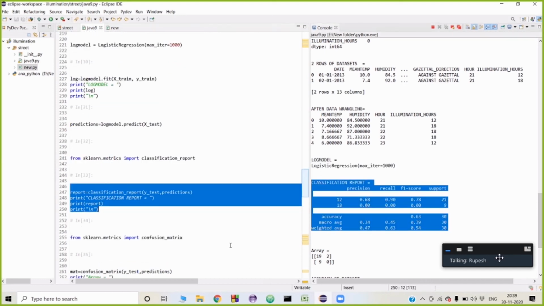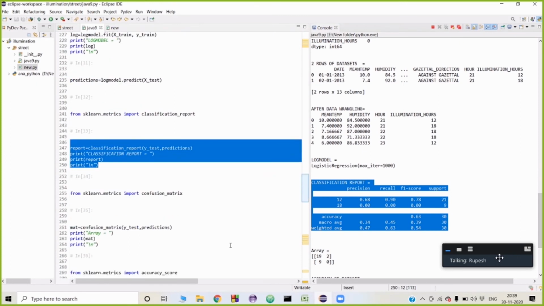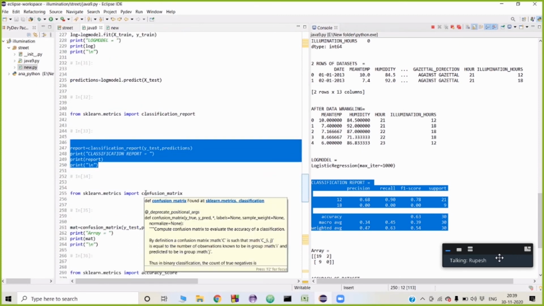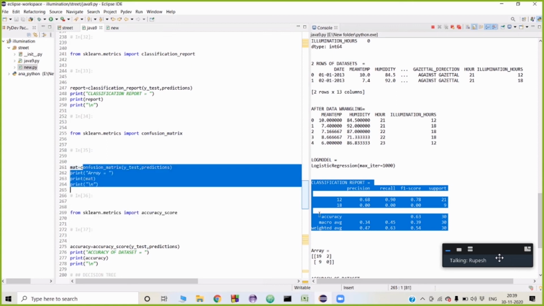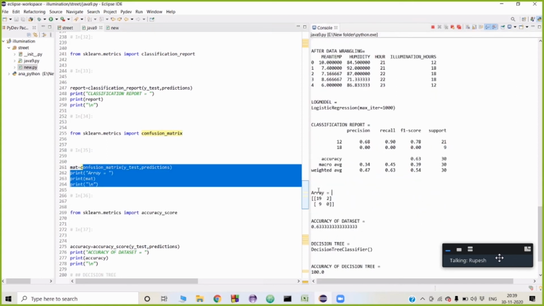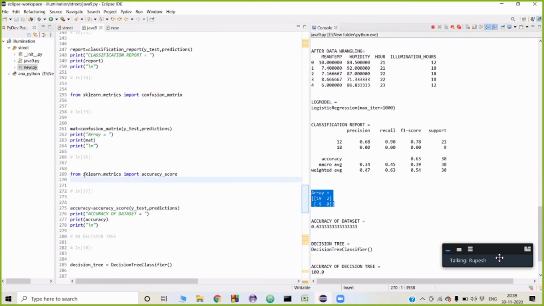To calculate accuracy, we have used the confusion matrix and printed it. Here we have the confusion matrix, which is a 2 by 2 matrix that tells how accurate the values are, that is 19, 2, 9 and 0. To calculate accuracy, we import the function. It gives an accuracy of 0.633.